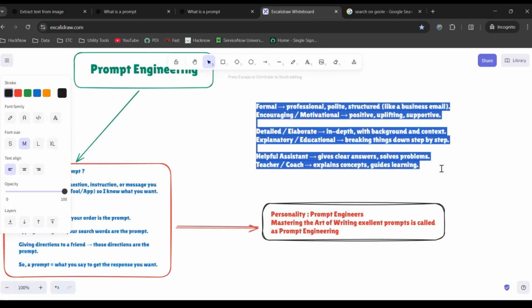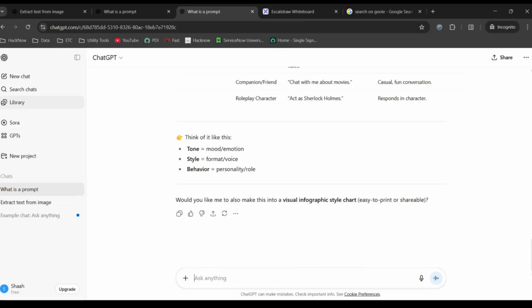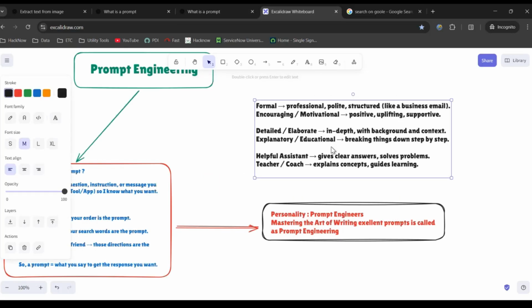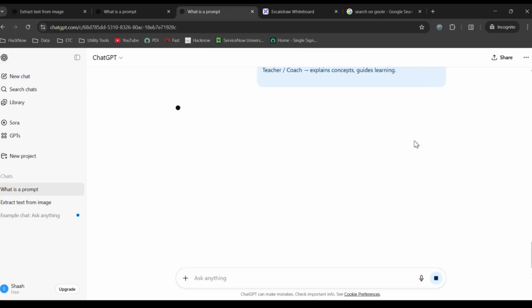Now instead, I will tell ChatGPT itself: help me create a custom instruction following the below tone, behavior, and style. Then I will copy this entire thing, come here and paste it. Simple, done. ChatGPT itself will do the things for me.